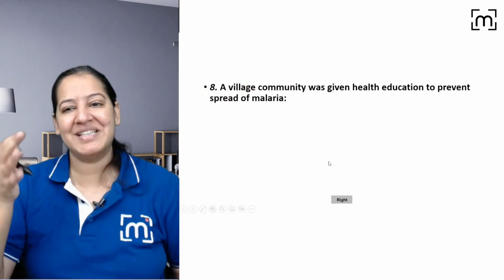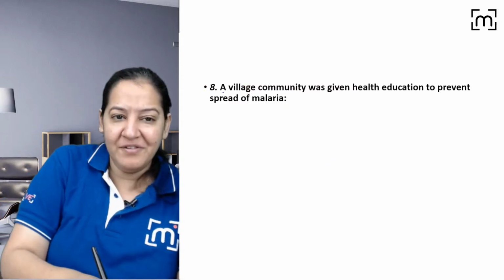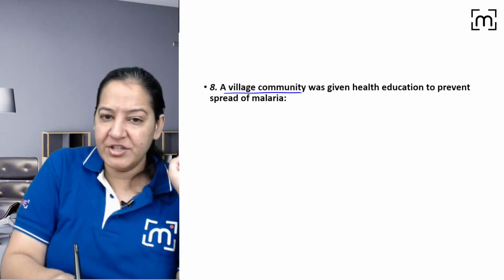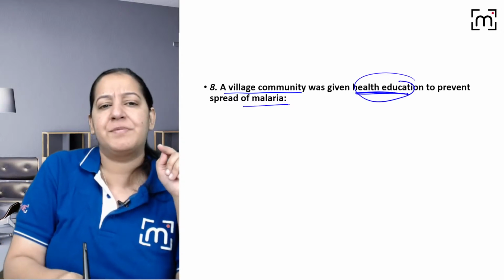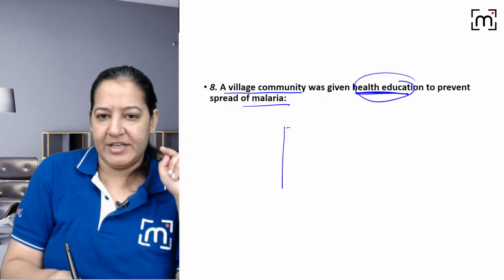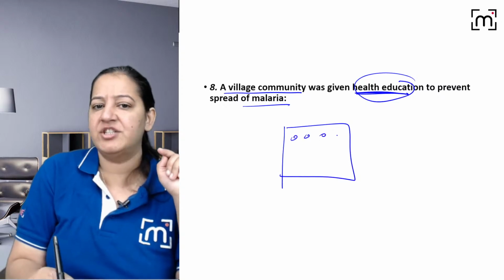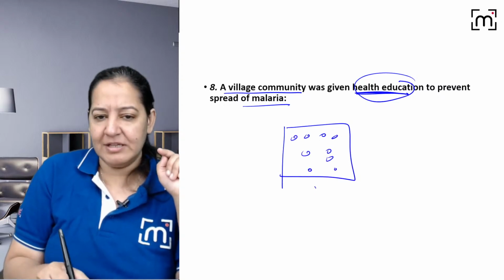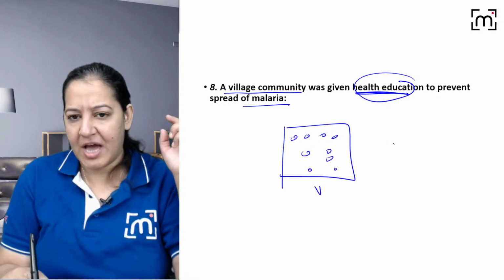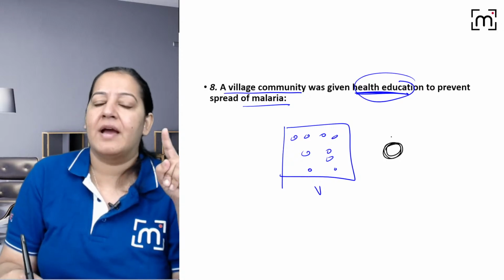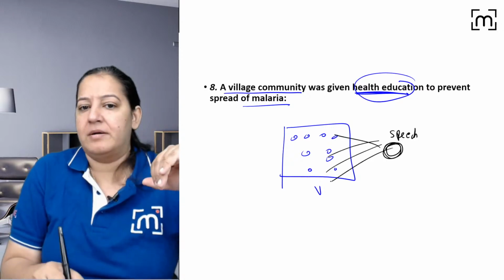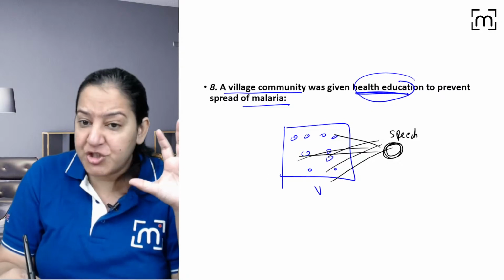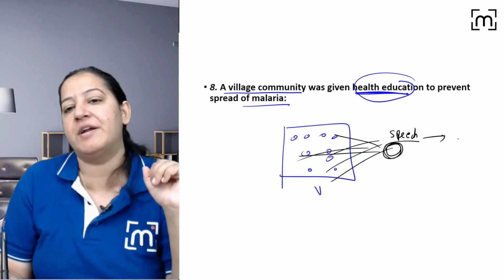You got it? The next question in front of you. A village community was given health education, general health education, to prevent the spread of malaria. Just suppose there is a village. Let me draw a village. This is the village, the population inside the village. I am going to this village. I'm standing here and giving a speech to educate all these people. They are hearing my speech. I'm educating them regarding how to prevent malaria.